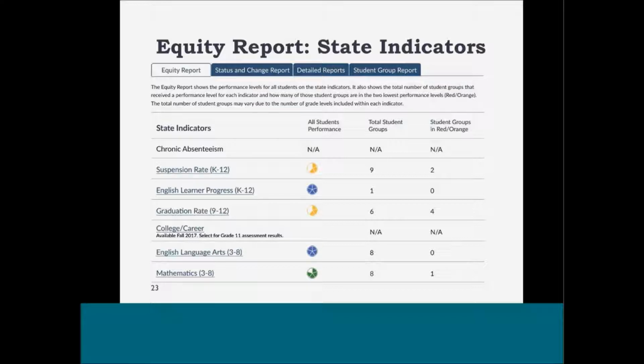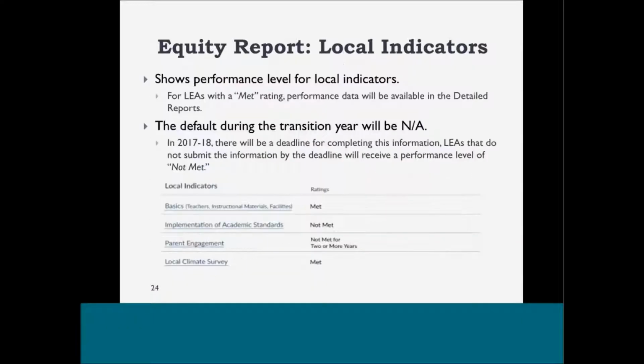It is also important to note that in order to provide additional transparency on accessing grade 11 assessment scores, the college and career indicator description directs users to select the indicator for the grade 11 assessment results. The equity report also displays local indicator ratings for school districts only, since again, local indicators do not apply at the individual school level. The ratings shown in this example are for illustrative purposes only.